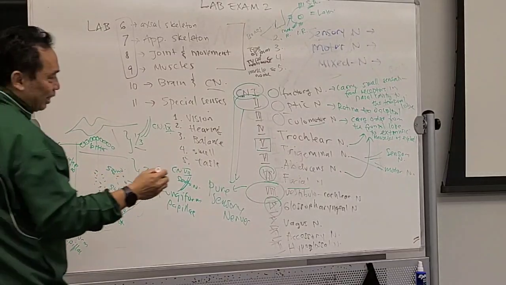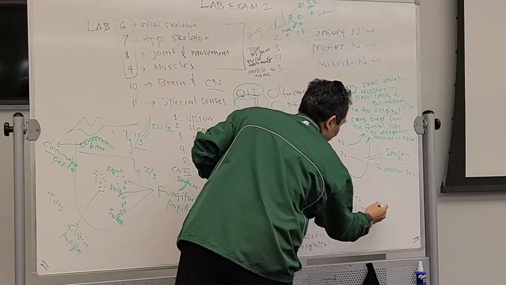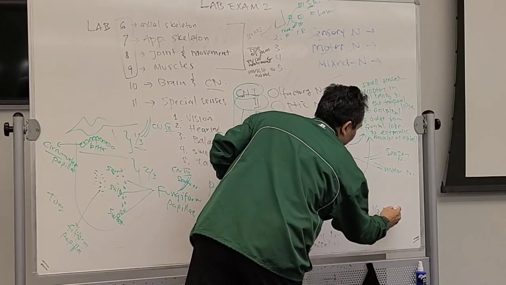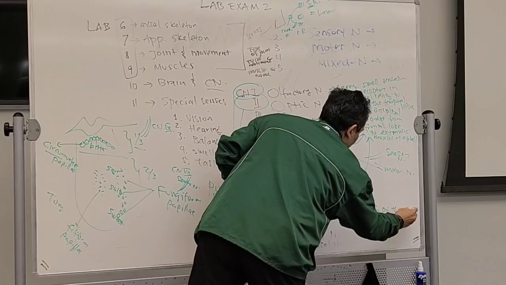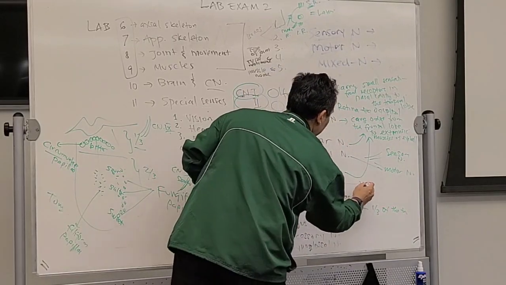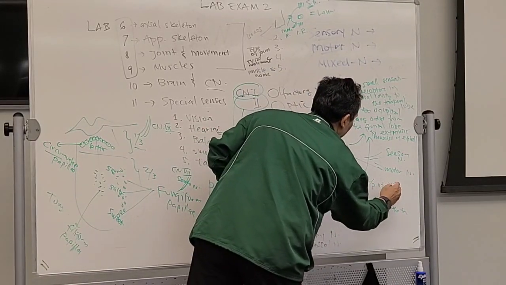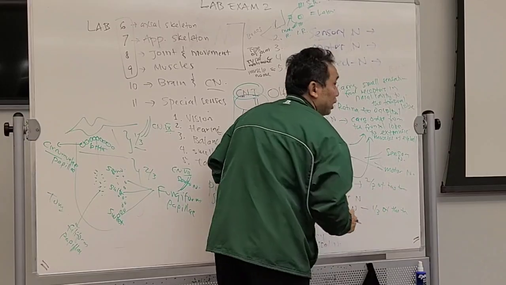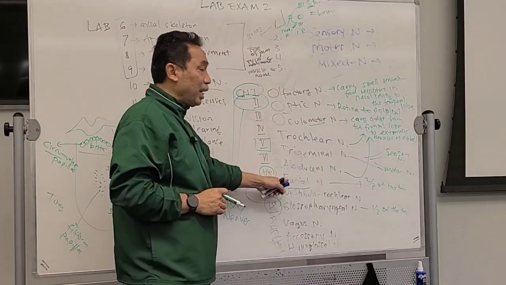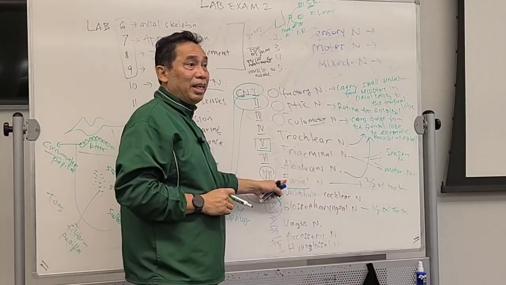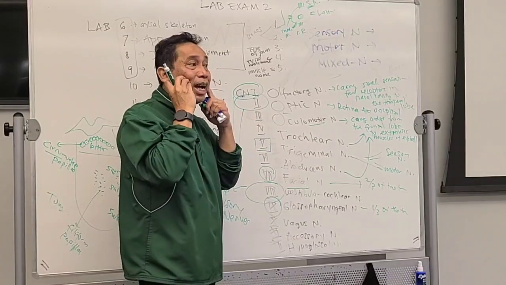Okay, so this one is already done. 1/3 of the tongue. Number here, 2/3 of the tongue. This is for the sensory nerve, but this also carries orders to the muscles of your tongue to move.